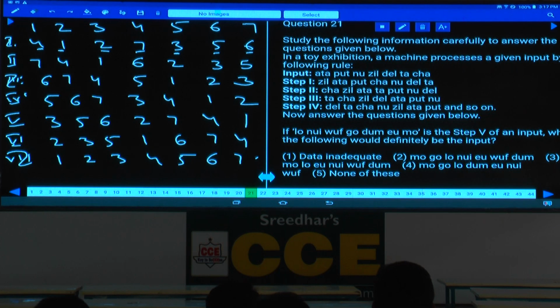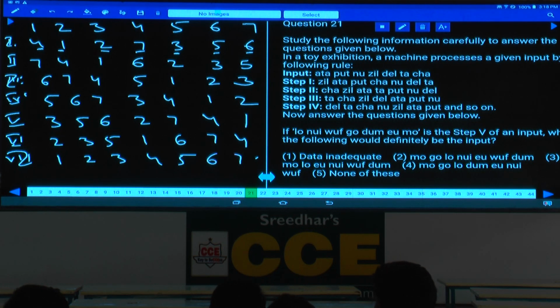Is this fine? L and W and so on is step 5 of the input. Then which of the following will definitely be the input? Now tell me whether we are able to determine the answer or not. In these types of questions, the answers can also be determined. Now, what is the 5th step here? The advantage with these types of questions is that we can jump from any step to any step without writing the intermediary steps.